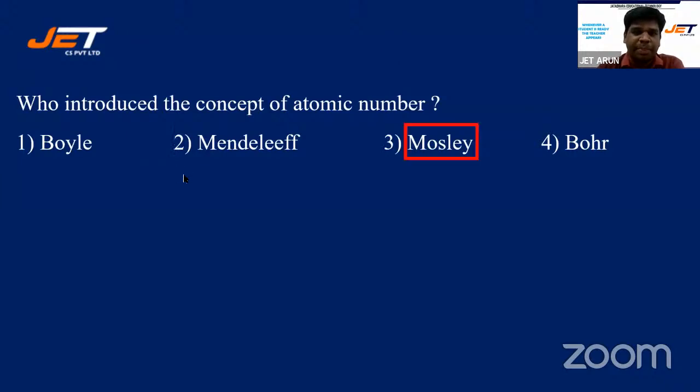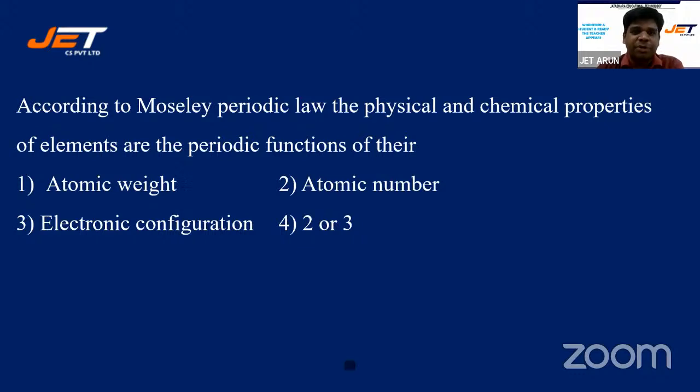It's Moseley. According to Moseley periodic law, the physical and chemical properties of the elements are the periodic functions of their atomic weight, atomic number, electronic configuration, 2 or 3.